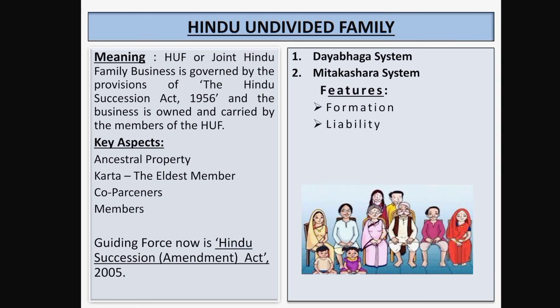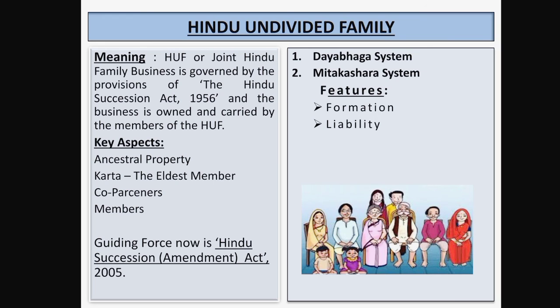Next feature is liability. Now the liability of Karta. Karta is the eldest member of the family who is owning or managing the business. So the liability of Karta is unlimited, whereas the liability of all the other members of the joint Hindu family business is limited up to their share in the business. So here Karta, who is the owner of the business, his liability is unlimited, which means if the business suffers losses, then the personal property of the Karta will be sold to cover the losses which are borne by the firm. And the liability of other members is limited up to their share in the business.